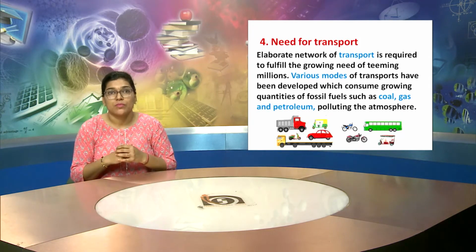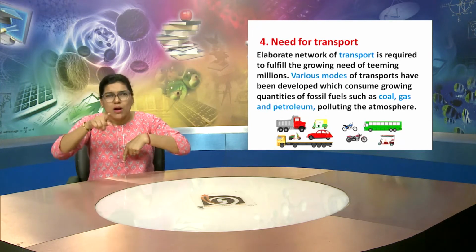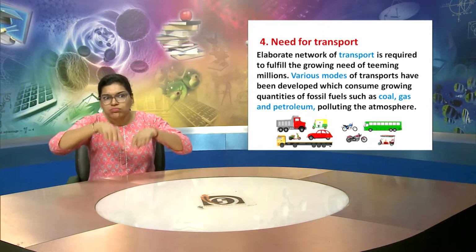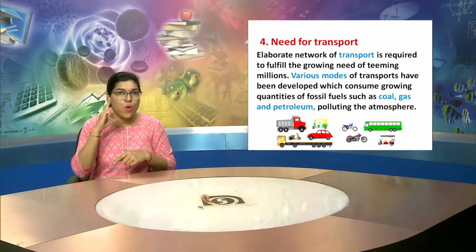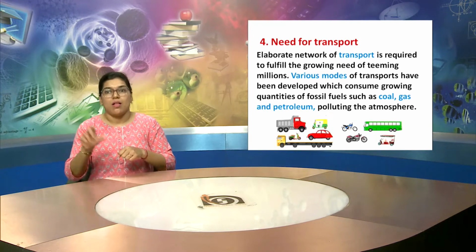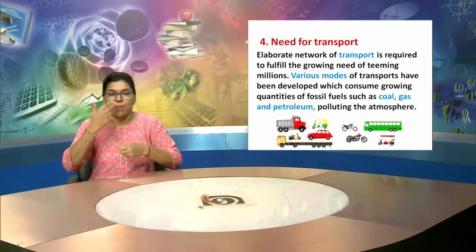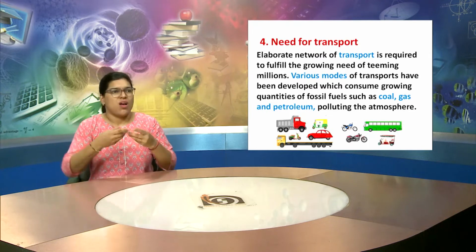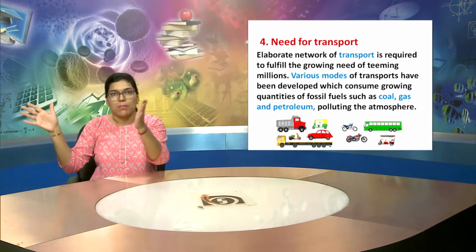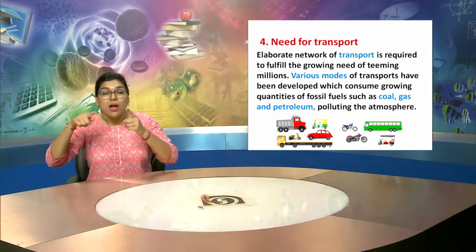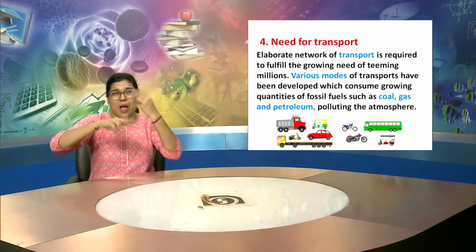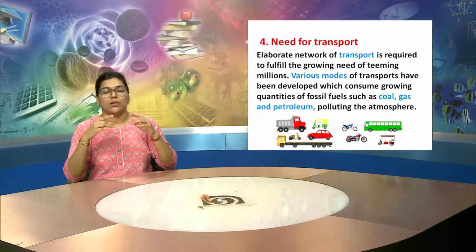So various modes of transport have been developed which consume growing quantities of fossil fuels such as coal, gas, and petroleum, and they also pollute our atmosphere. So all these things are natural resources which humans use for different work.